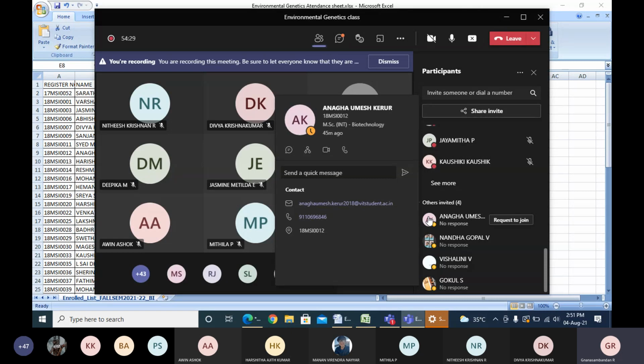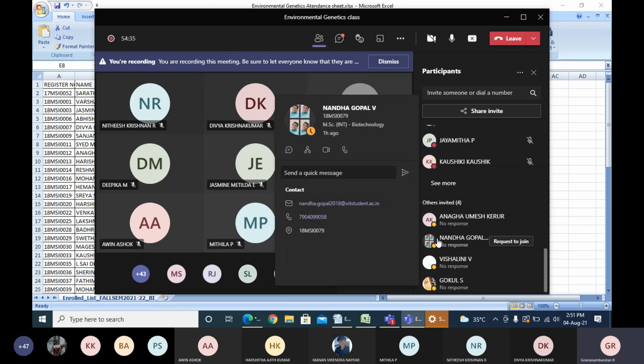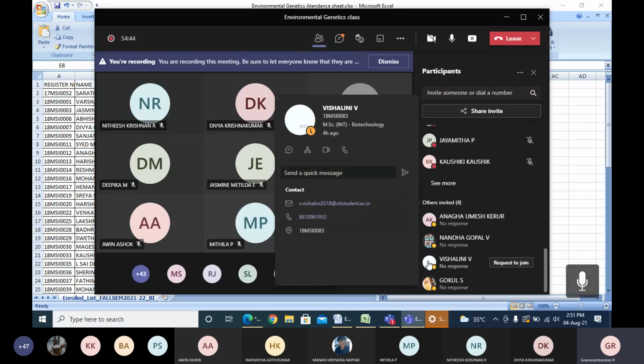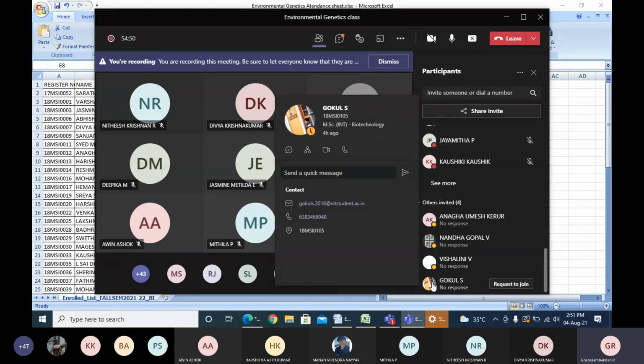Number 12 is absent. Nandagopal 79 is absent. Vaishalini 83 is absent. Gokul 105 is absent. Okay, thank you.